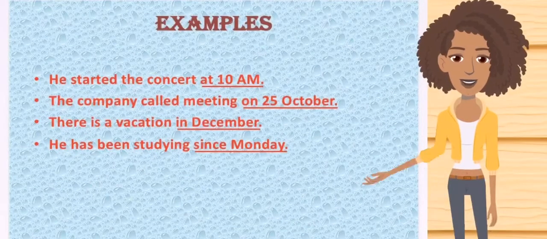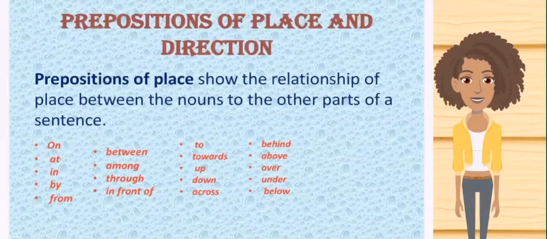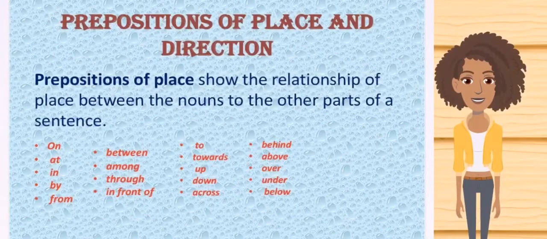Prepositions of place and direction. The next type of prepositions. Prepositions of place show the relationship of place between the nouns and the other parts of a sentence. I will introduce a few prepositions of place and direction: on, at, between, among, towards, behind, above, over, down, across, and there are a lot.